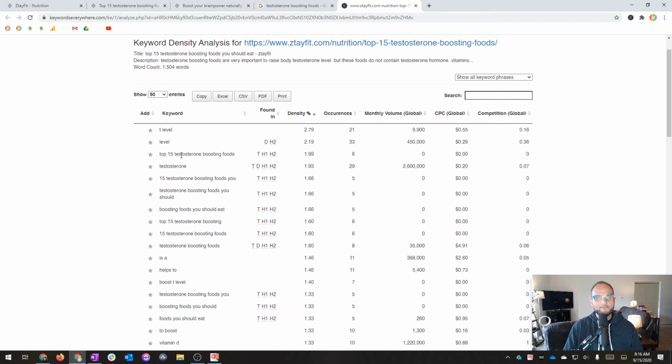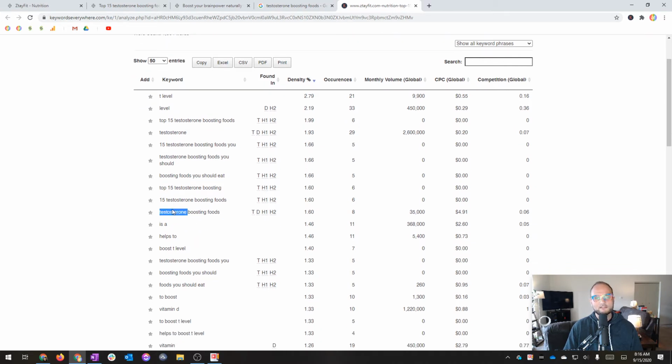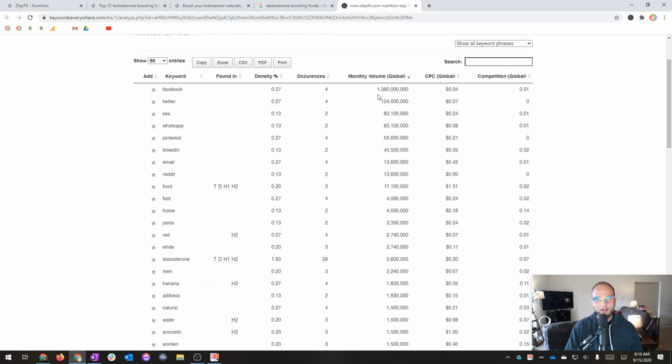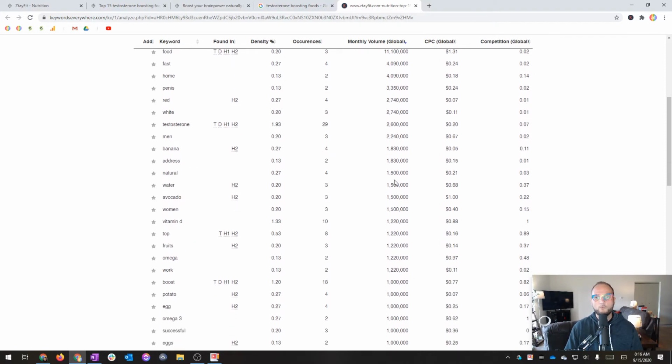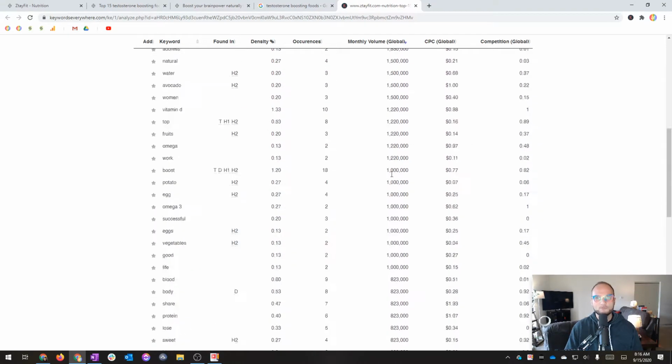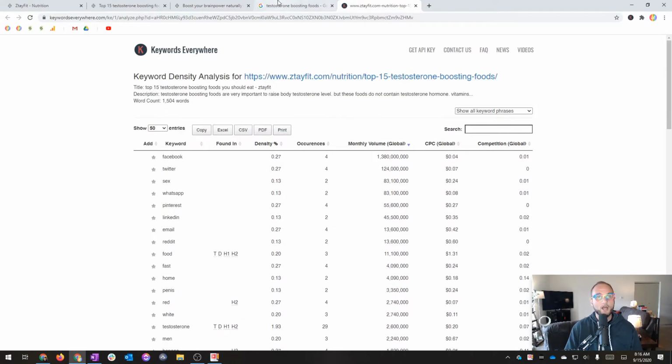So I see top 15 testosterone boosting foods. It seems like this person has used this keyword a lot, but my thinking is testosterone boosting foods is a much better one. So I could search by volume and see that some of these are really problematic because they're way, way too high in volume. You don't want anything that's getting that many searches. Especially with a site that's got this low authority, you're never going to rank for these things.